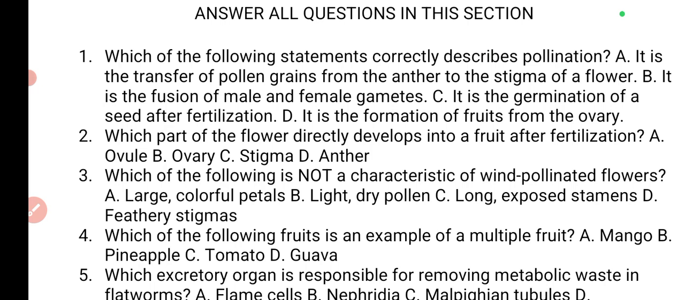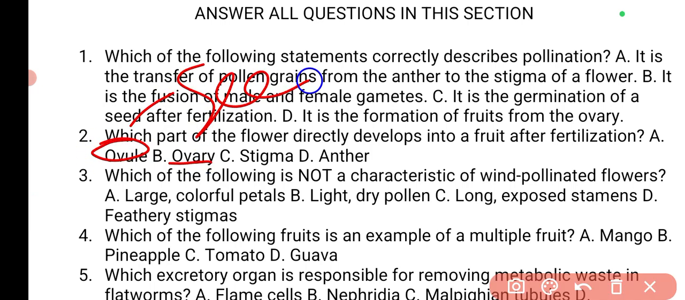All right, number 2 says, which part of the flower directly develops into a fruit after fertilization. So the one that develops into a fruit is going to be ovary. You remember that the ovule develops into seed. So the answer here is going to be ovary.